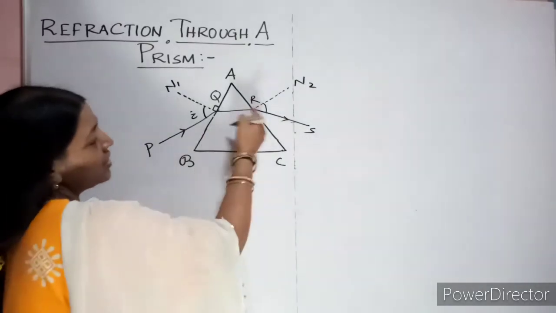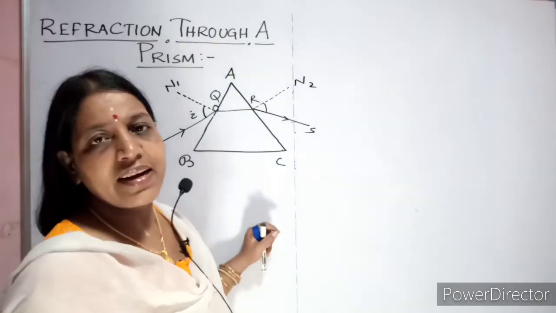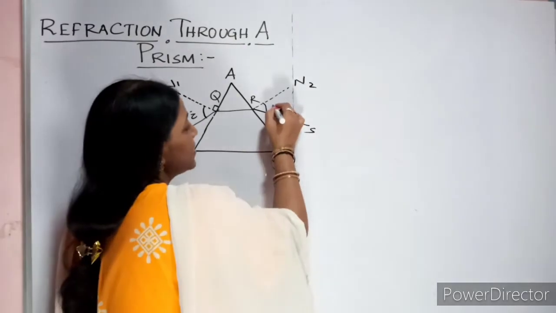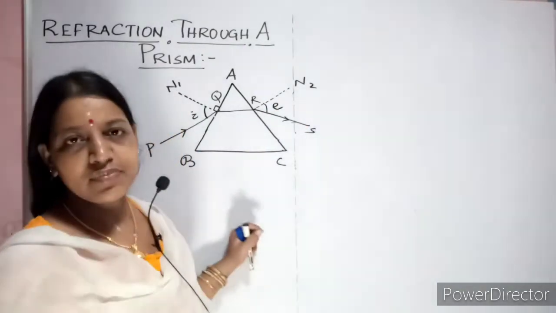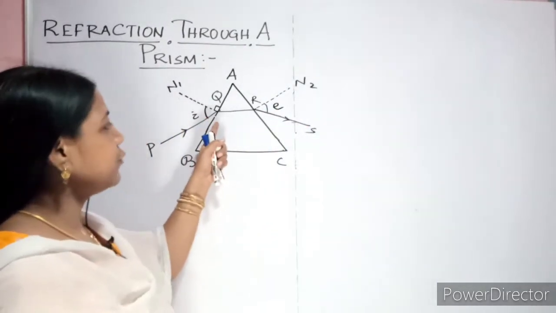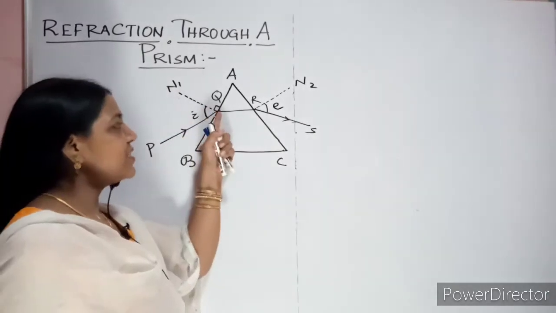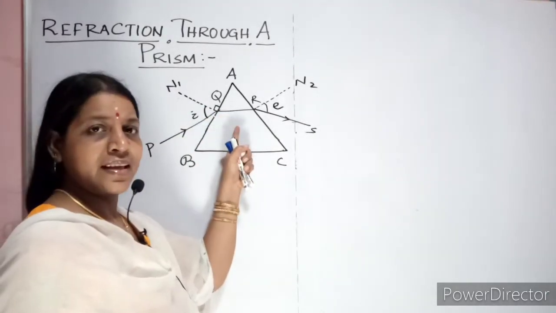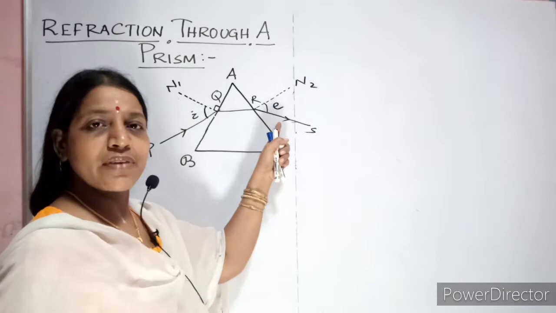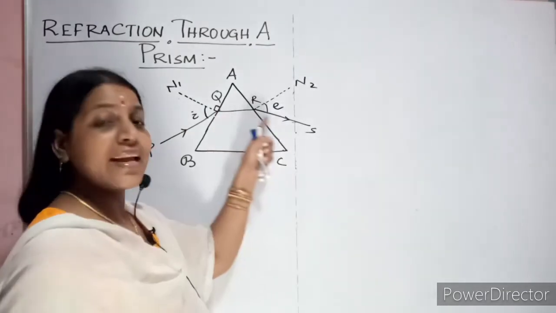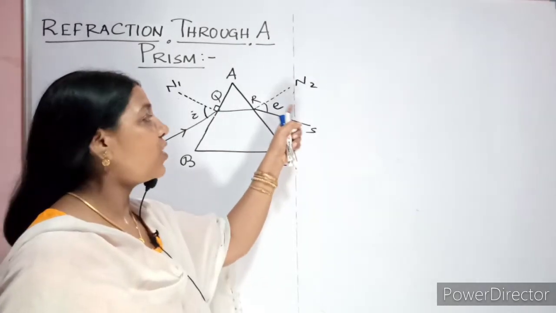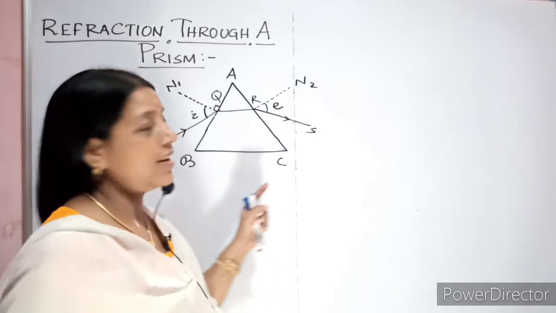Now this final refracted angle is called the emergent angle, E. Because it is not refracted once. Here inside it is refracted once, then again it is finally refracted. So it is the second time refracted angle, so they are calling it the emergent angle, E.